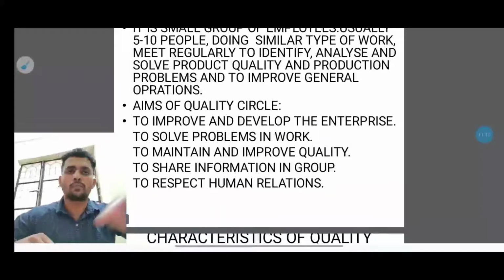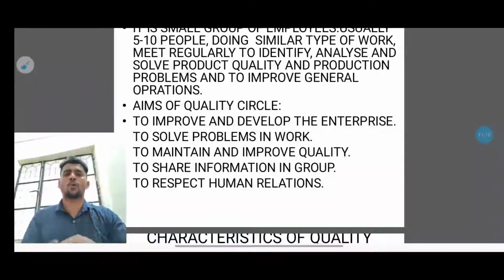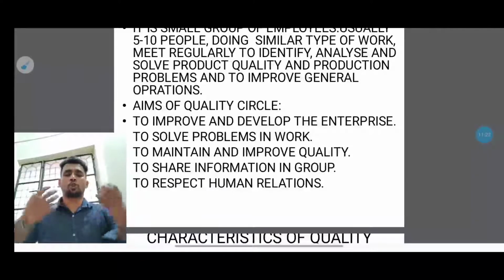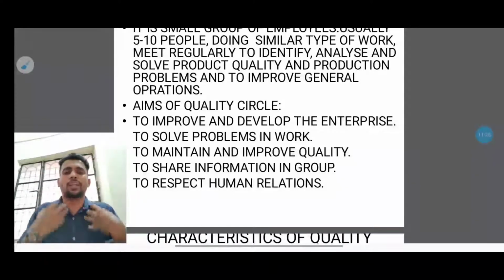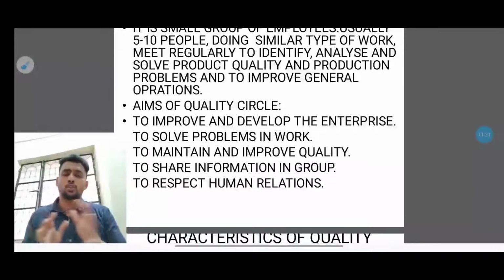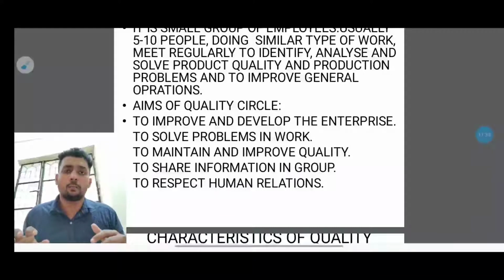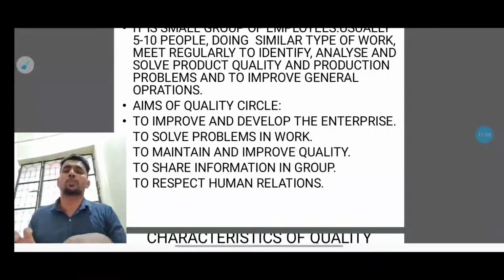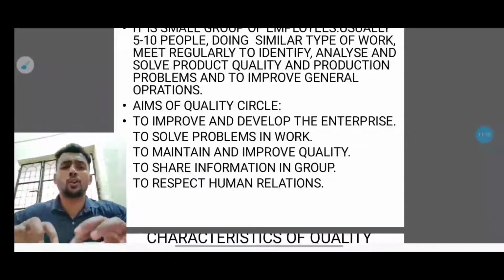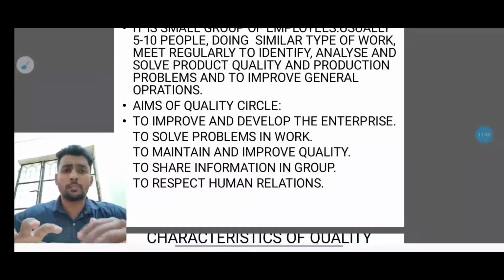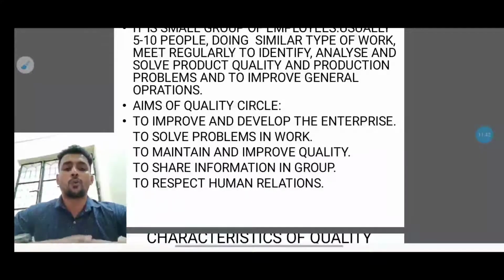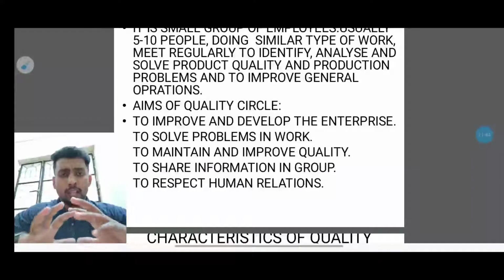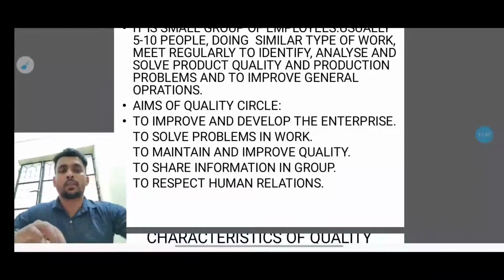To improve and develop the enterprise. Basically they want to develop the company, the enterprise. It's not that I put so much capital investment but I'm not getting any profit out of it. And what is the problem? If I'm not getting profit, it means there is a process problem happening. So in order to improve that, developing the enterprise is very important, because quality management mainly focuses on enterprise development.